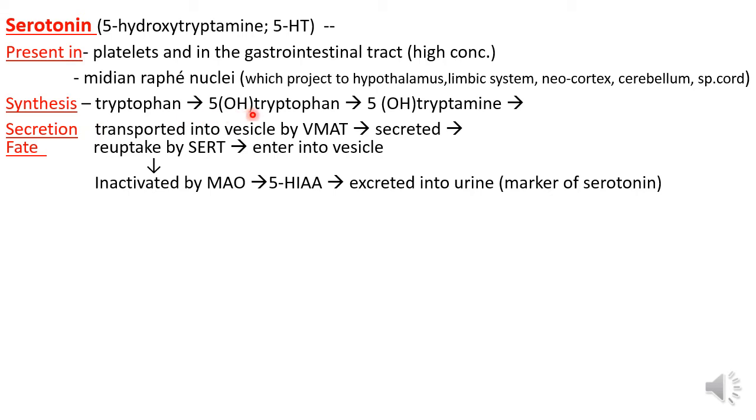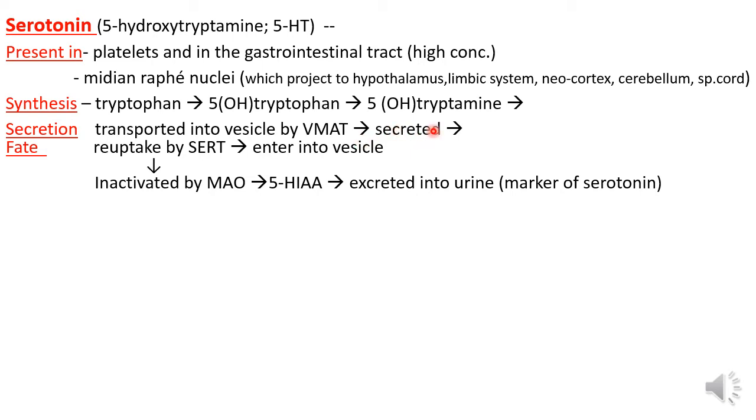Tryptophan forms 5-hydroxytryptophan, then 5-hydroxytryptamine, that is serotonin, is formed, and this is transported into the vesicle by the VMAT, and then it is secreted at the nerve terminal.